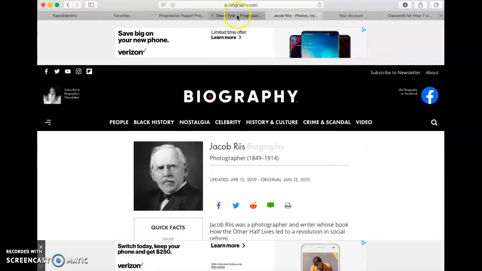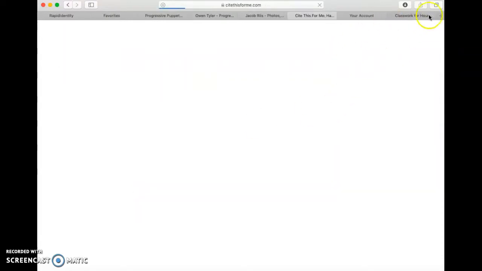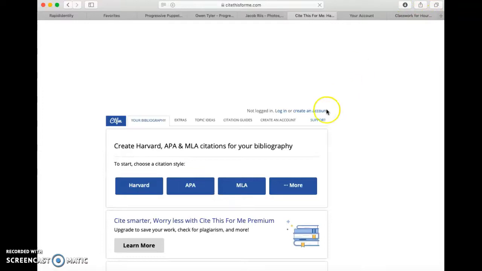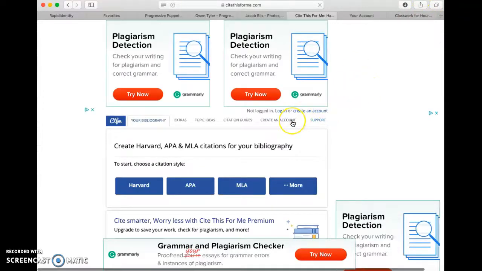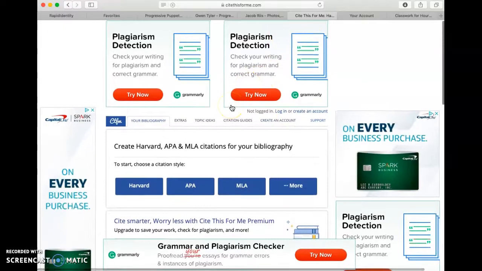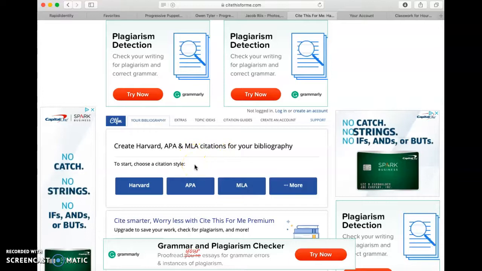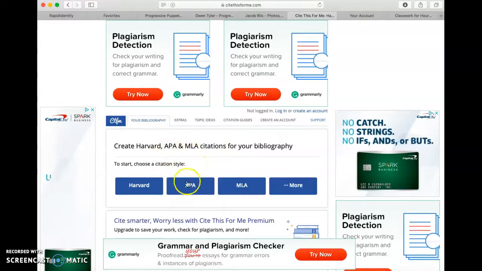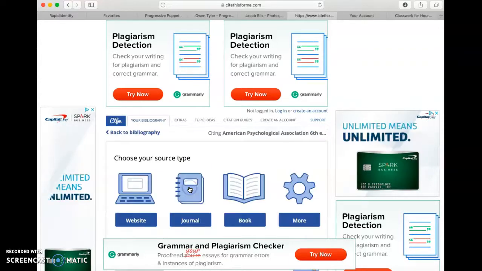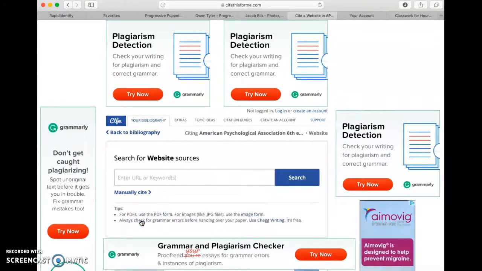Then I have also posted this link right here. It's called Cite This for Me. It's also available as an add-on that you can put onto your Google Drive, but you can just do it right on the website too. When you get here, you have to know exactly what format of citation you need. And we've been talking about using APA. So click on APA. You're going to choose a website because that's what you're using.